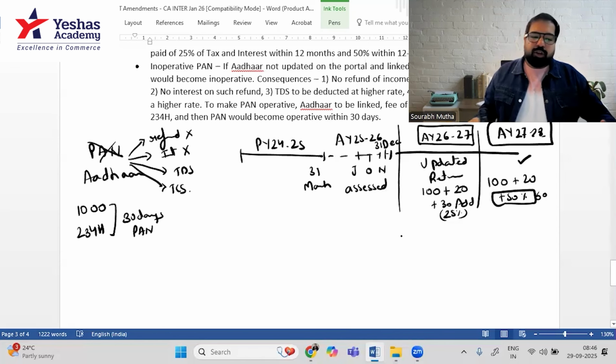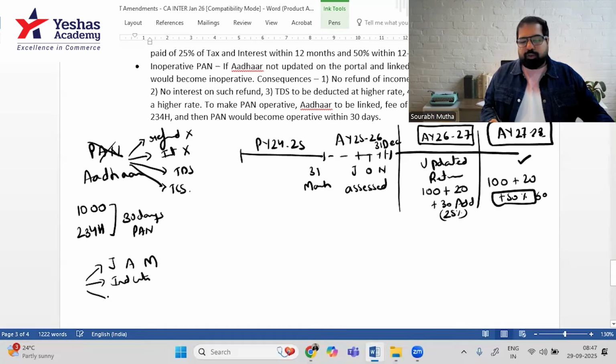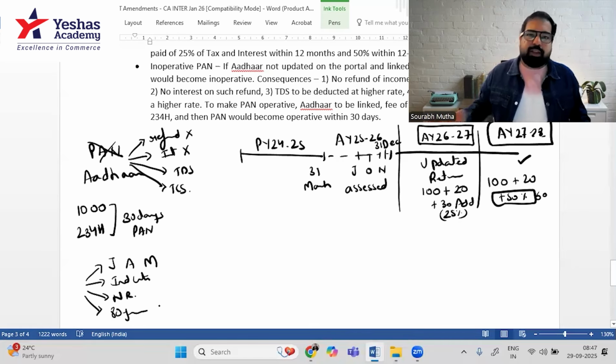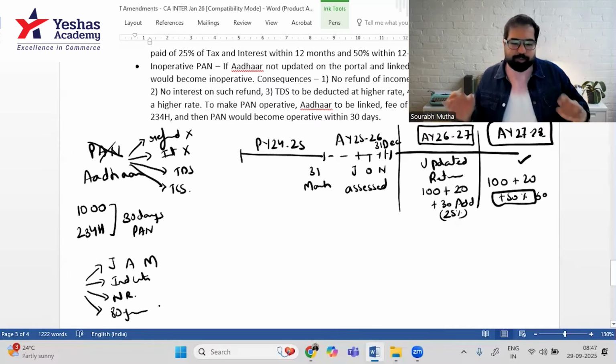This section does not apply, inoperative does not apply if you're staying in the states of Jammu and Kashmir, Assam and Manipur. If you're not an Indian citizen, then this does not apply to you. If you're a non-resident, then this does not apply to you. And if you're someone who's over 80 years of age, then this section does not apply to you. So these are 4 cases where this PAN inoperative provision will not apply to you.